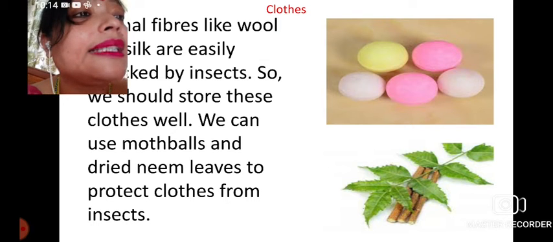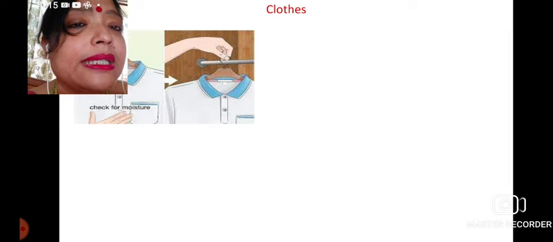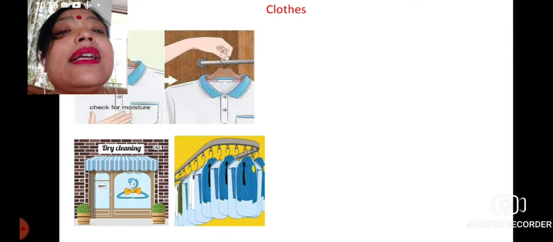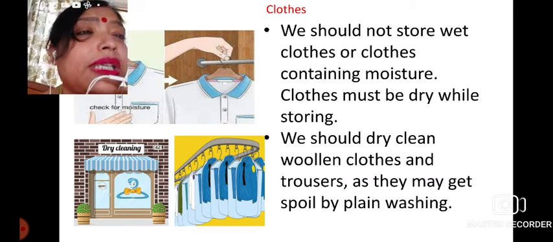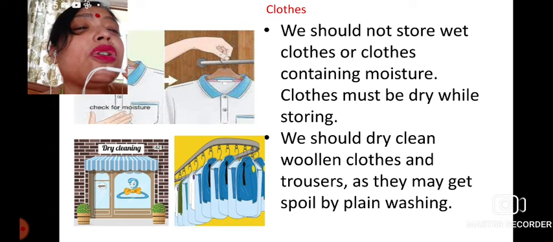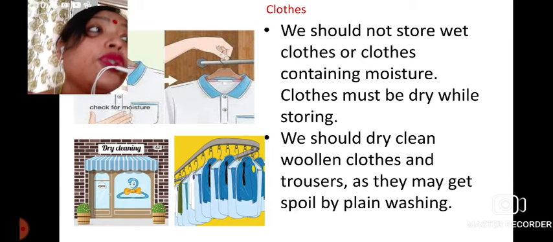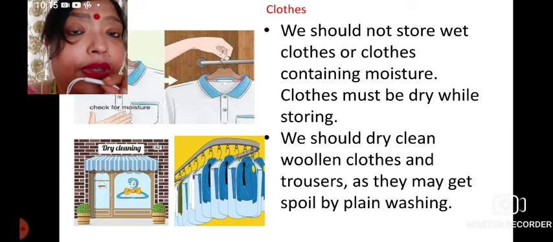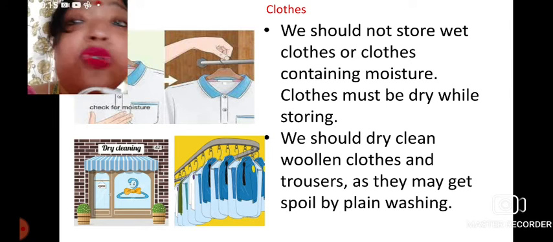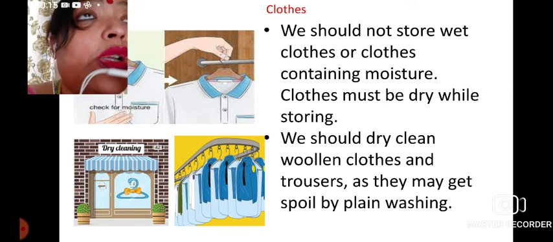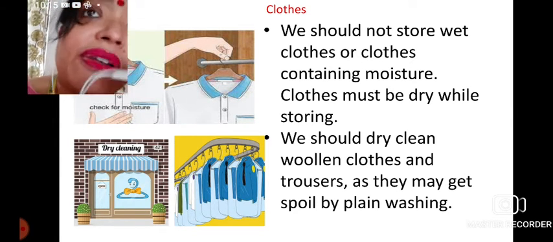So these are the mothballs and these are the dried leaves. These are also very important. And you can also see how the cloths are treated after drying. We should not store wet cloths or cloths containing moisture. They must be dried before storing, because after washing you cannot just take up the cloths and store them without drying. It will be wasted or it will rot if you keep it like this. So you have to dry it very properly.